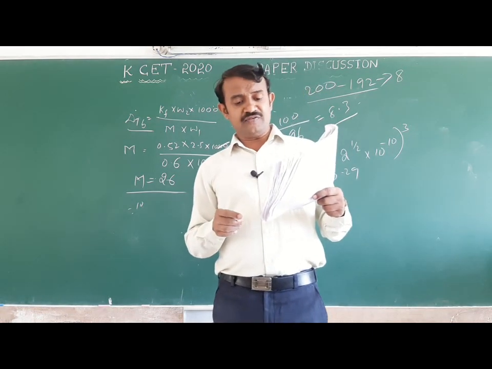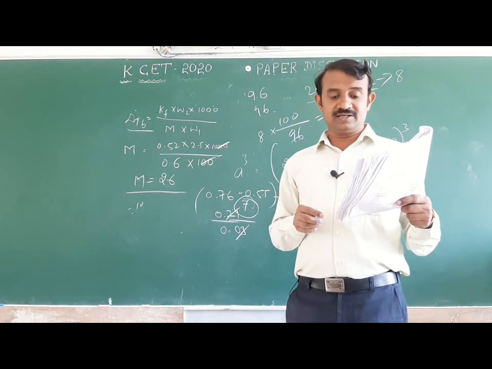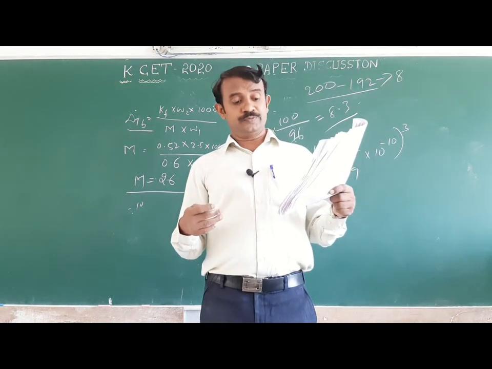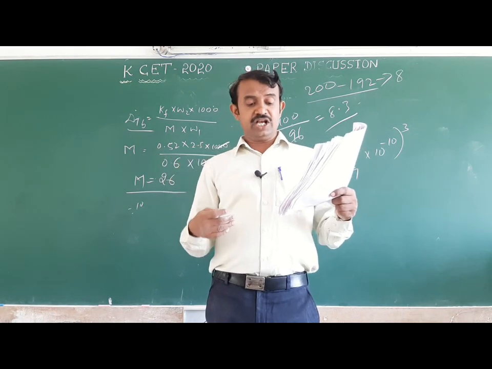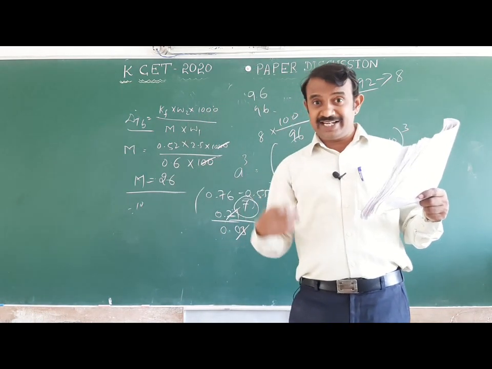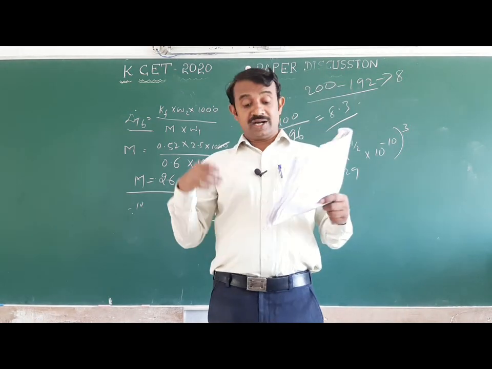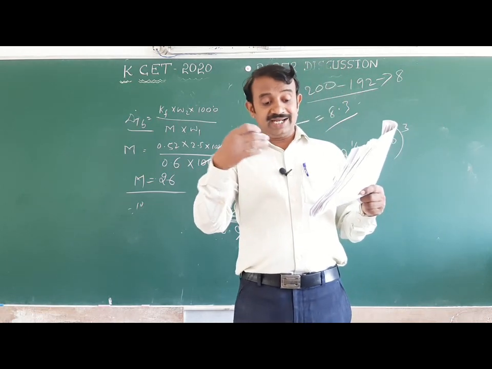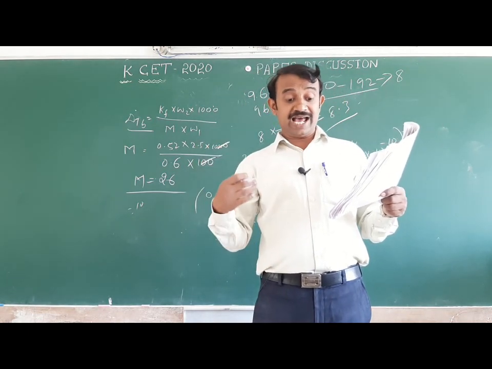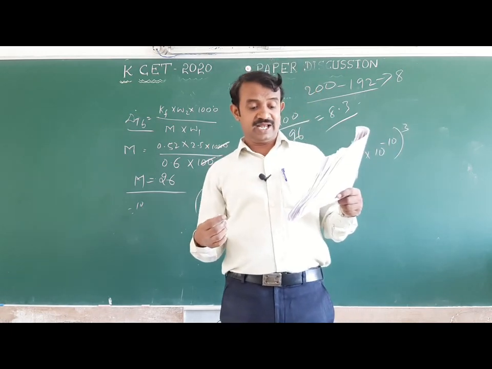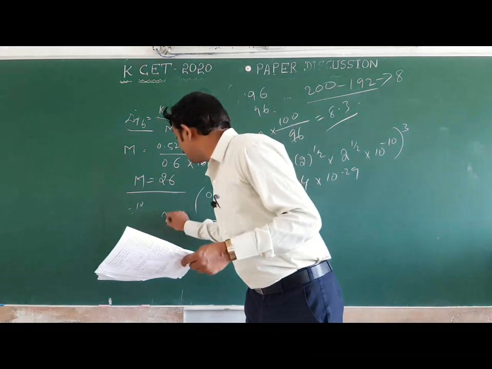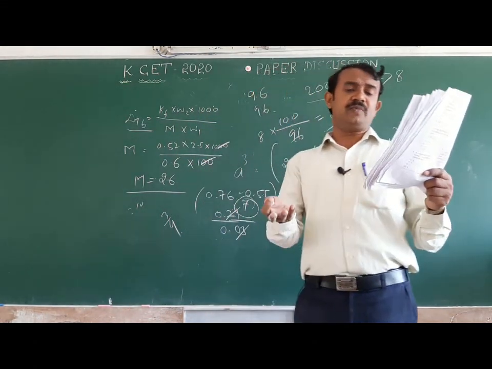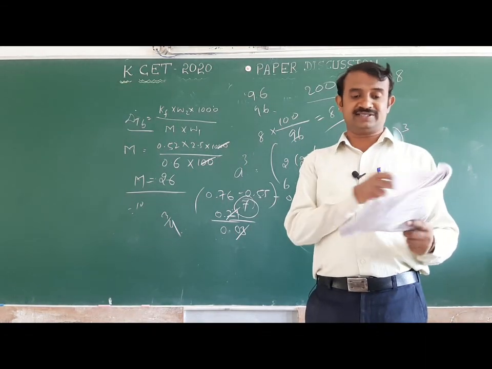The rate of disappearance of B at time T we will calculate: 1/2 dA/dt = 1/3 dB/dt = 1/4 dC/dt = dD/dt. You have to calculate dB/dt, the disappearance, minus 3 divided by 4 times 2.8 into 10 to the power of minus 3. That is one of the important points.